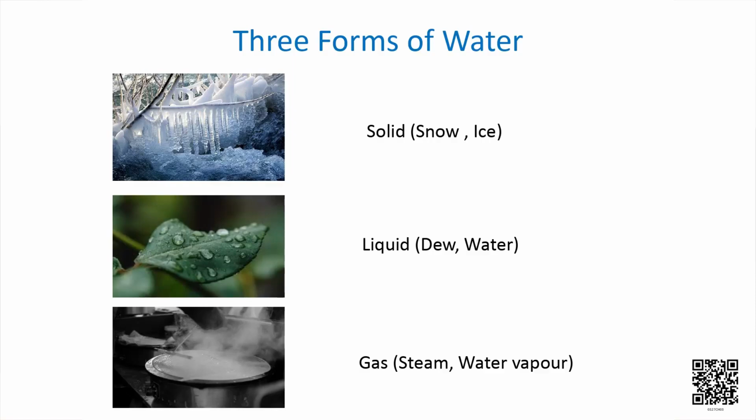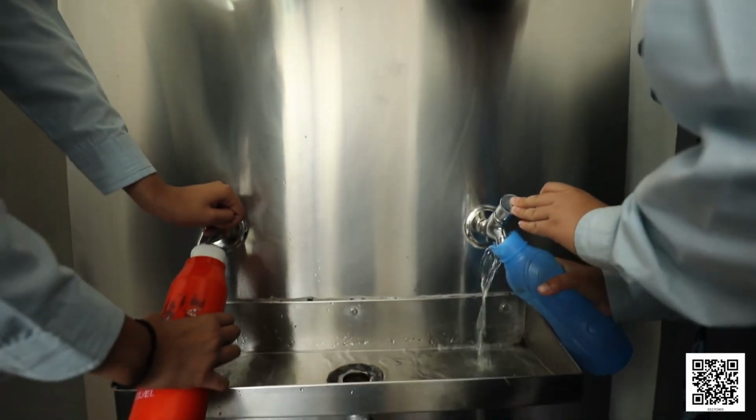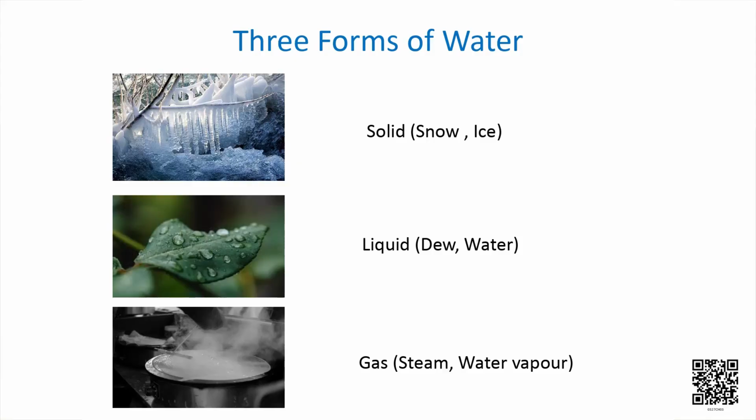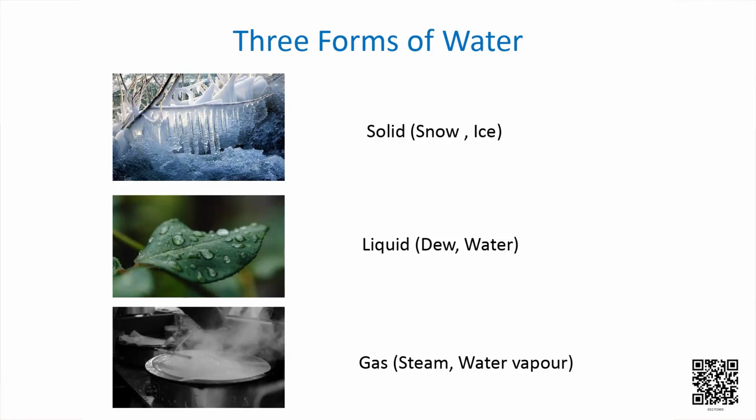The three forms of matter are solid, liquid and gas. Solid form of water is ice and snow. You can see in the picture the snow and ice are solid forms of water. The liquid form of water, which is most common, the water which we drink, is the liquid form of water. Also, dew is a liquid form of water. Then the gaseous form of water is steam and water vapor. As you can see in the picture, when we boil water, steam rises out of it, from the container.